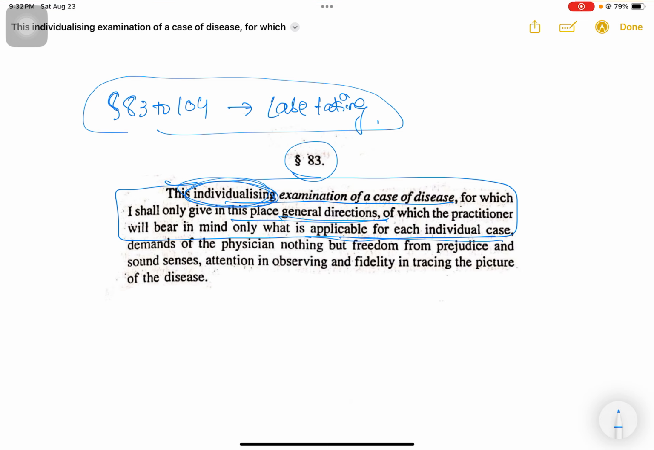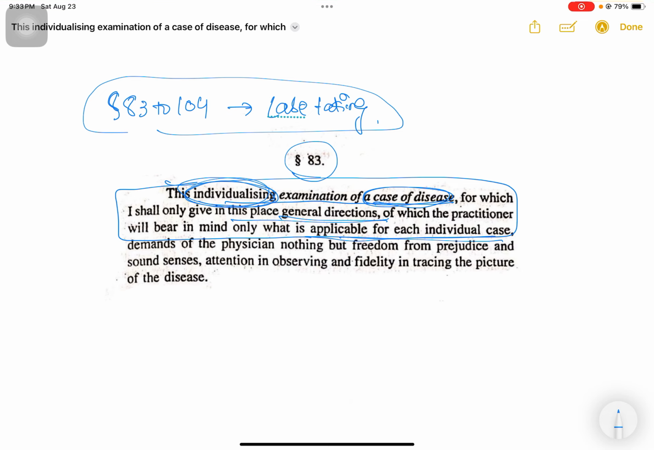We have to adapt to every case of disease. When we say case of disease, just like I said, no two persons are the same on this earth. Even twins are different from each other. Similarly, two people suffering from bronchial asthma will have to be given different remedies, and similarly the approach to their case is also going to be different. Therefore Hahnemann calls this an individualizing examination of a case of disease.